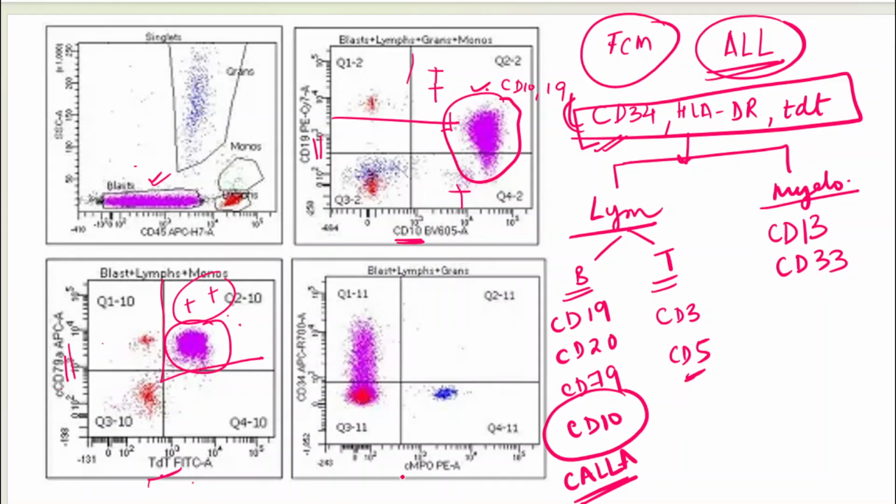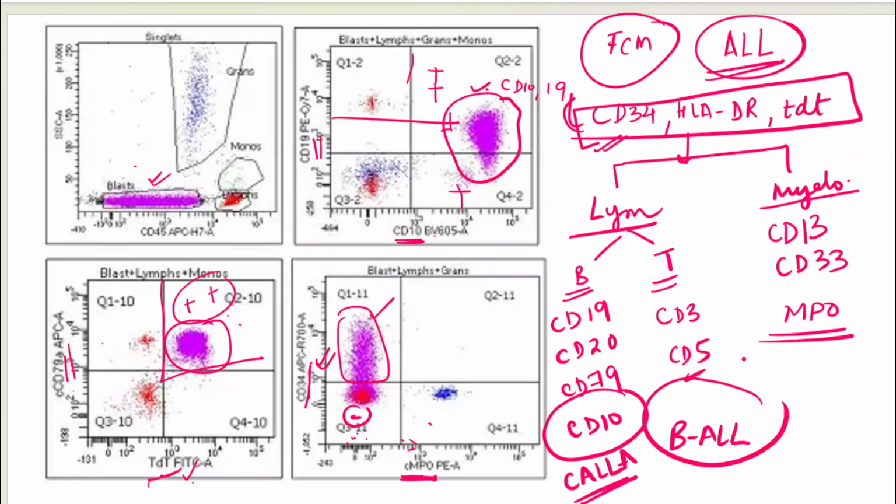Now I come here. I have done cytoplasmic MPO here and CD34 here. This is a negative quadrant, a double negative quadrant, which is going to be negative for both CD34 as well as MPO. Cells are not coming here, cells are coming here. This means they are positive for CD34 but they are negative for MPO, coming toward the left side of the axis. MPO is a marker for myeloblasts. So this means these are not myeloid blasts. They are CD34 positive, TDT positive, CD19 positive, CD10 positive and CD79A positive B-ALL blasts.